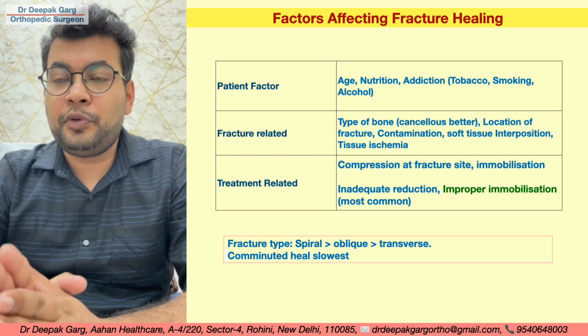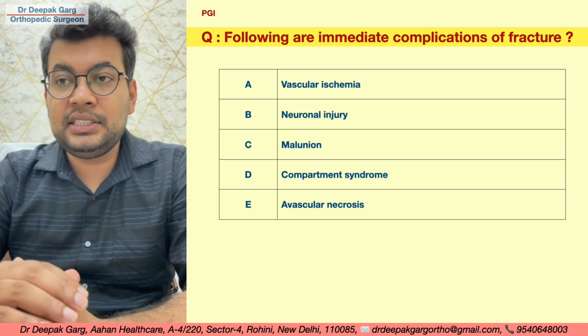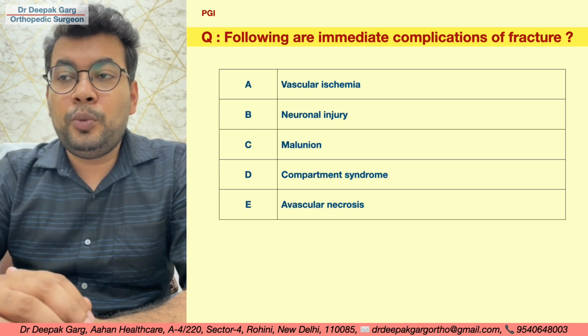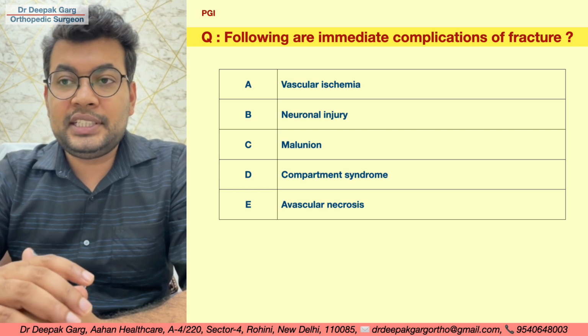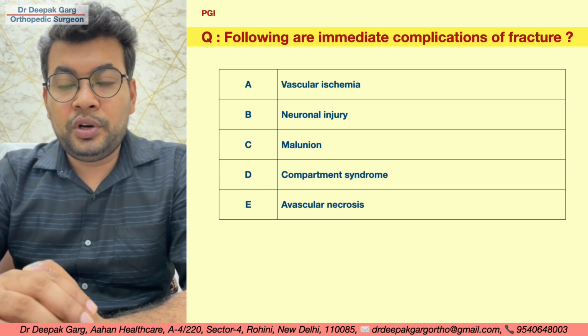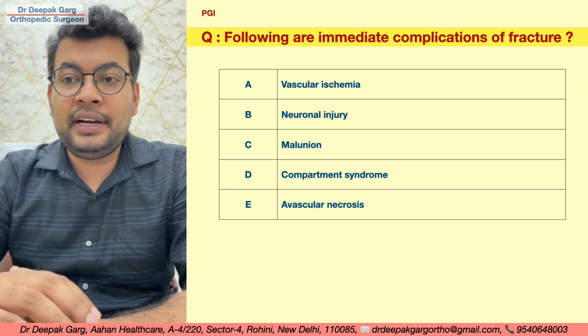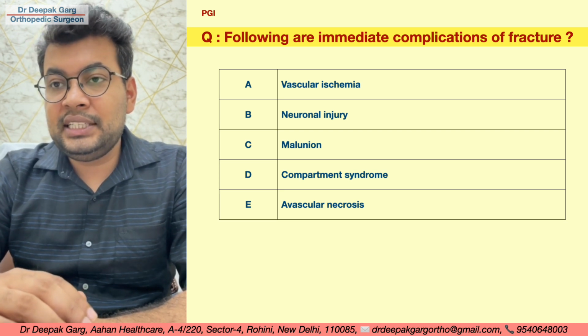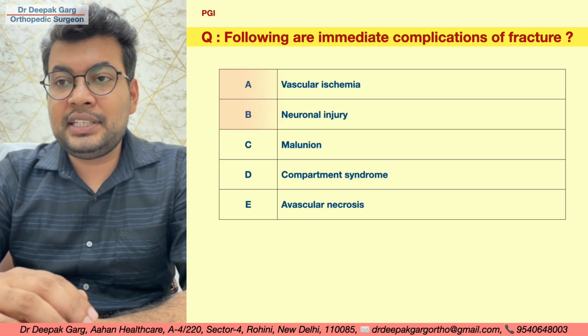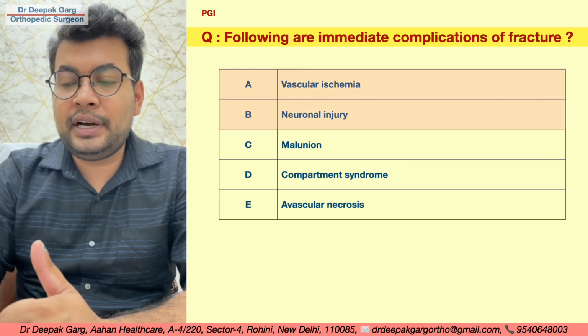Now this is a question from PGI, so it will have multiple answers. Following are immediate complications of the fracture: vascular ischemia, neuronal injuries, malunion, compartment syndrome, avascular necrosis. So the answers in this case are A and B, vascular ischemia and neuronal injuries. Let's look at the details.